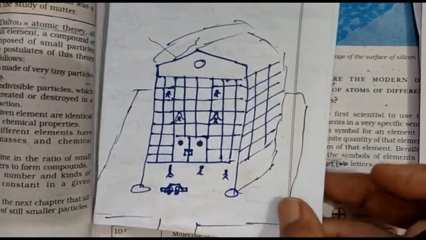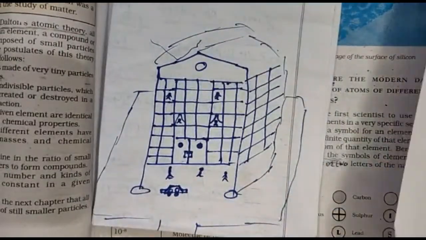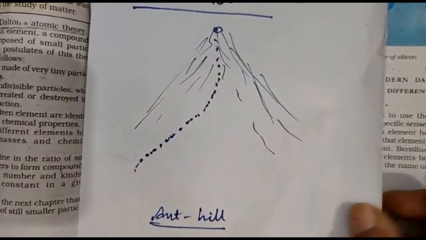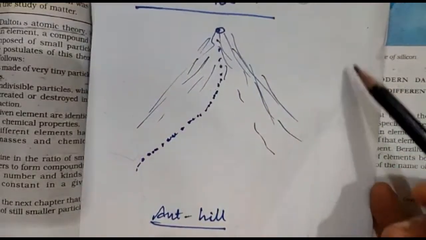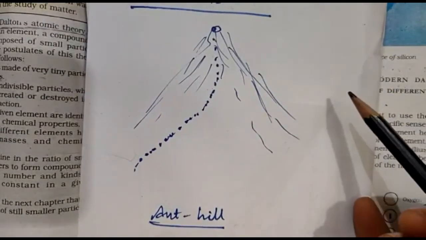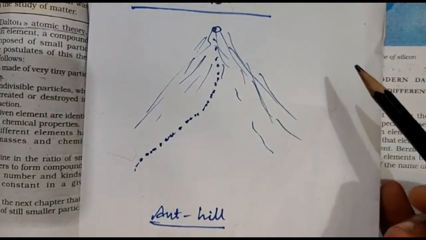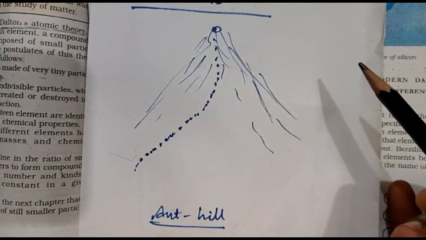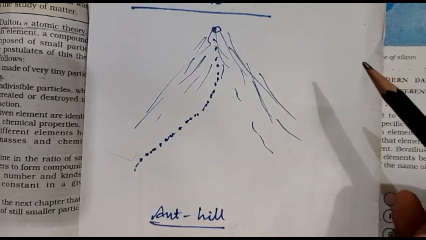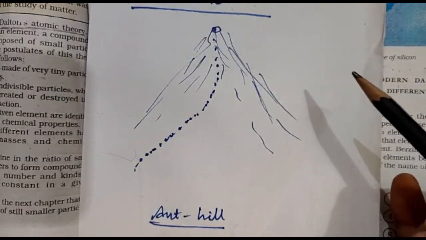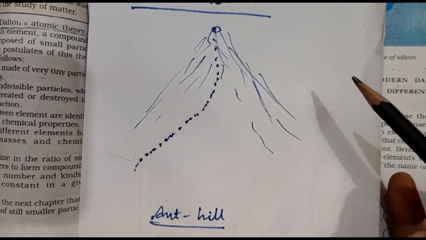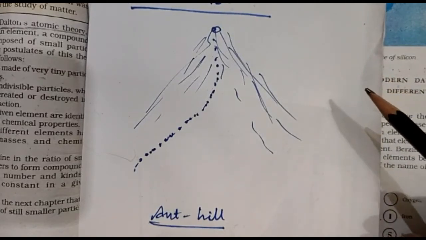Similarly, if we talk about all the matter that is available, what is the building block for this matter? For all types of matter, the building blocks are atoms.